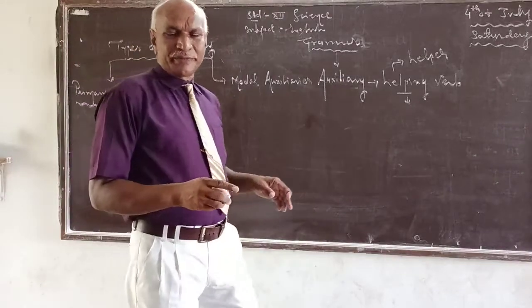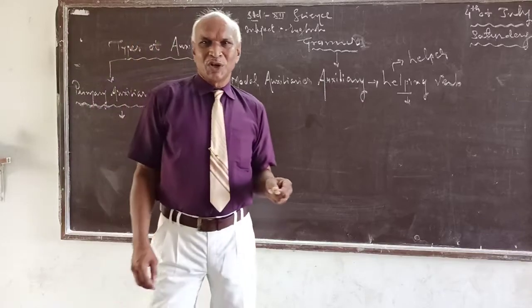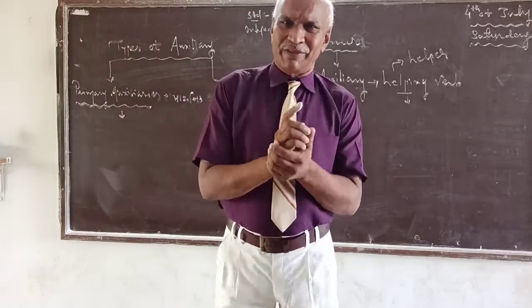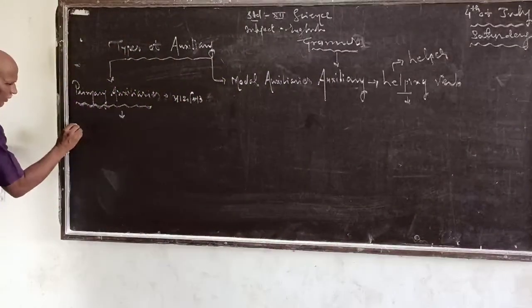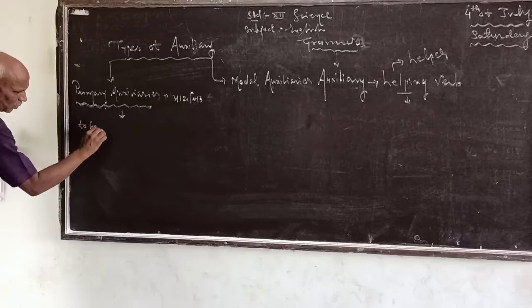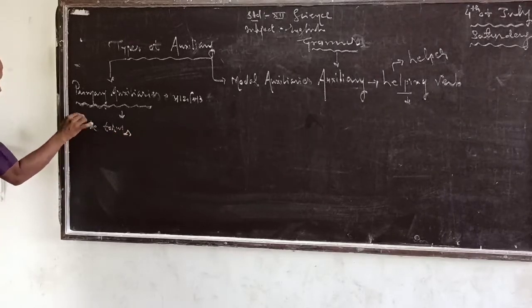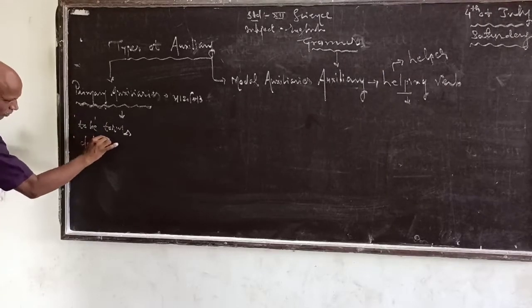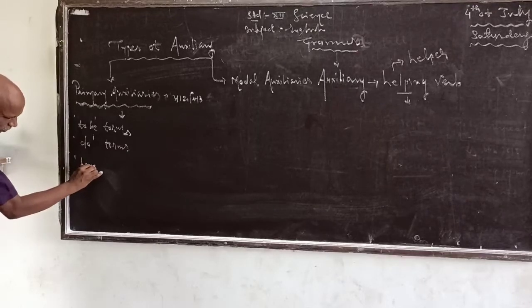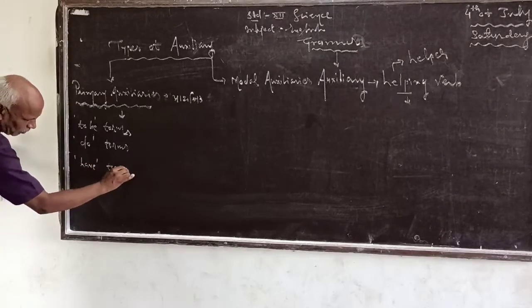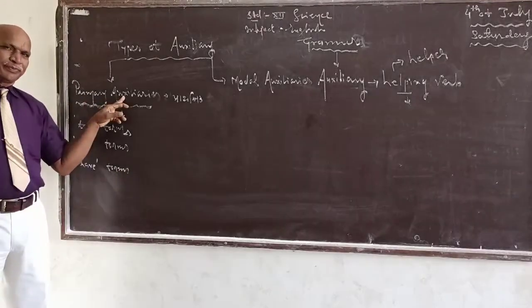Primary auxiliaries, they are to be, to do and to have.